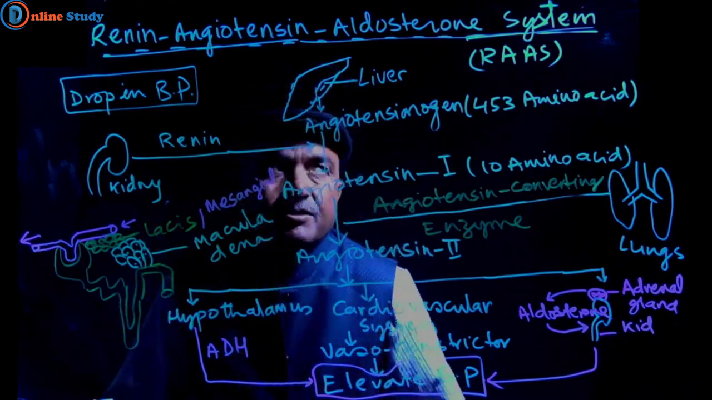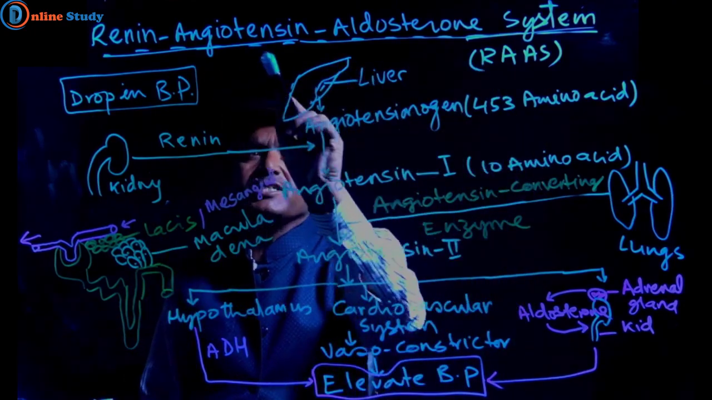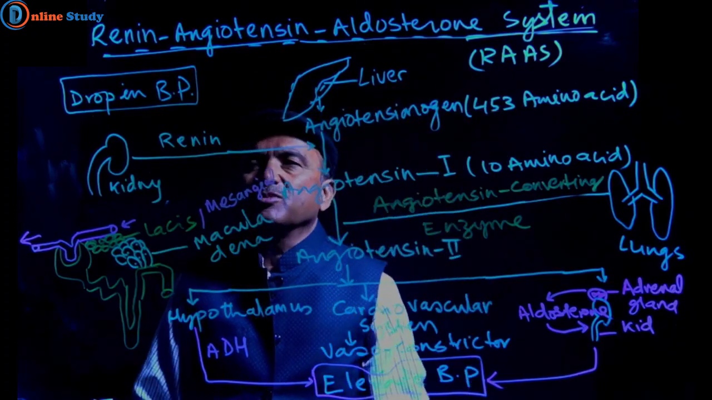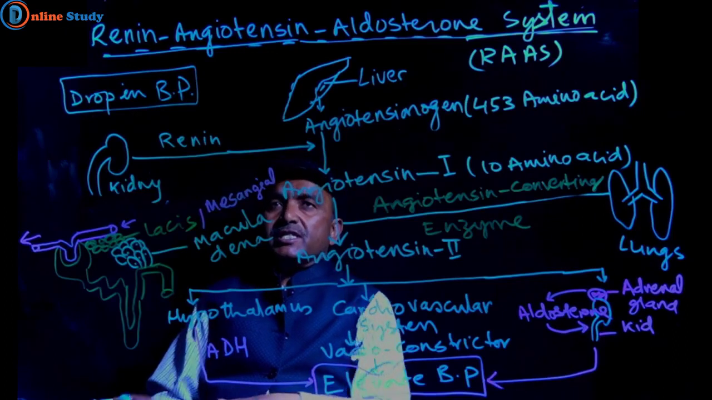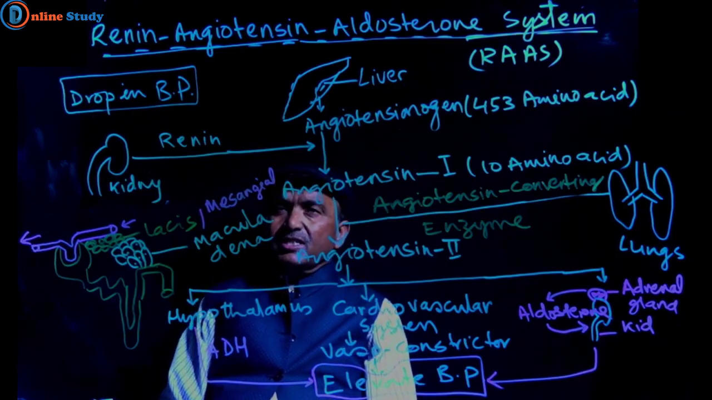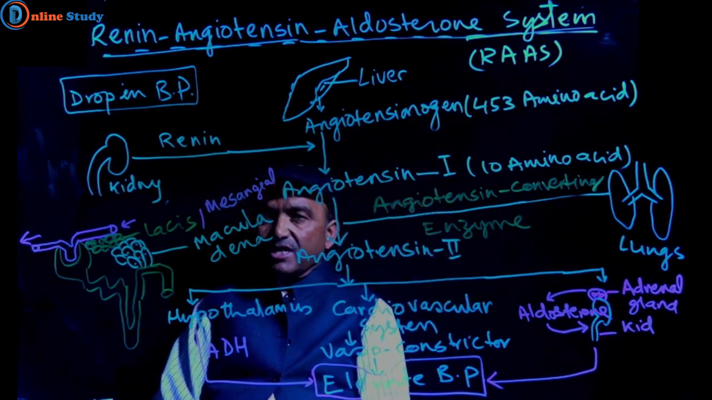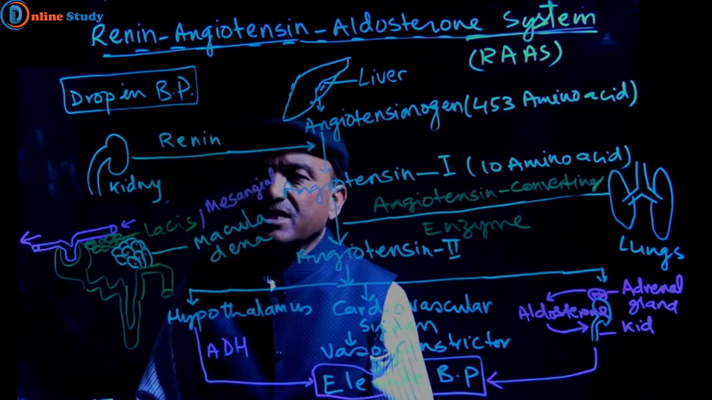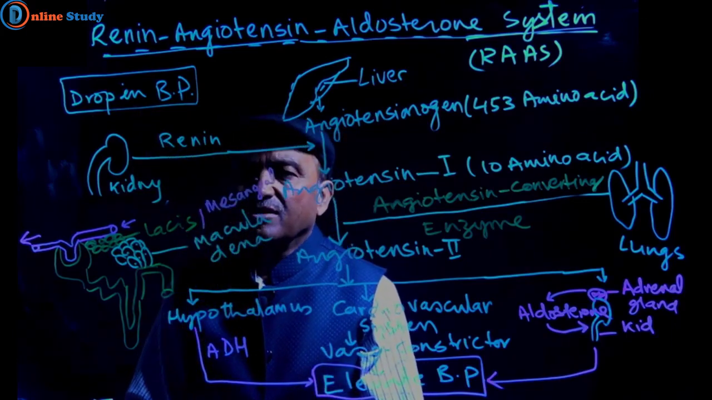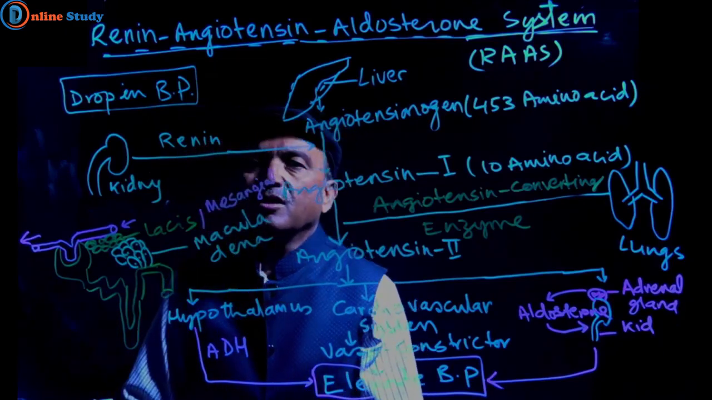Let us discuss RAAS. RAAS means Renin, Angiotensin, Aldosterone system. The Renin, Angiotensin, Aldosterone system, or in short RAAS, comes into operation when there is a drop in blood pressure, or when blood pressure is less.